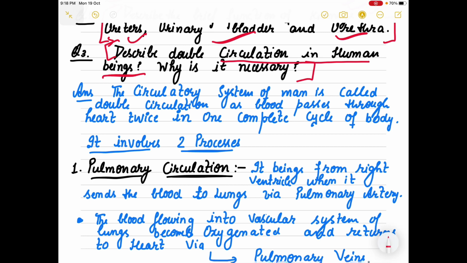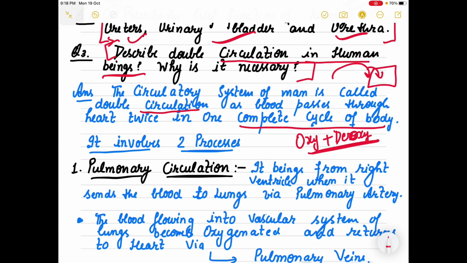Now you know that circulatory system of ours is known as double circulation because the blood is passing in the heart twice, right? When one complete cycle of the body, including your oxygenated and deoxygenated blood, blood travels or passes through the heart twice.